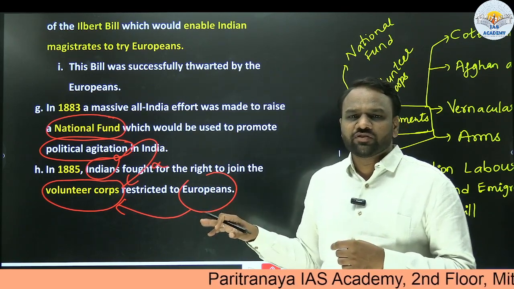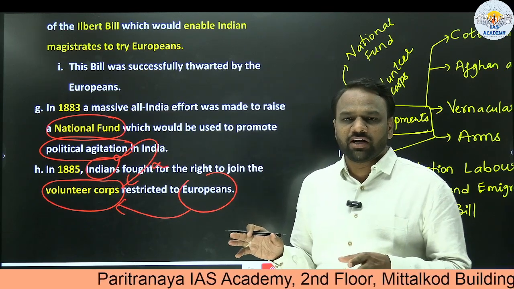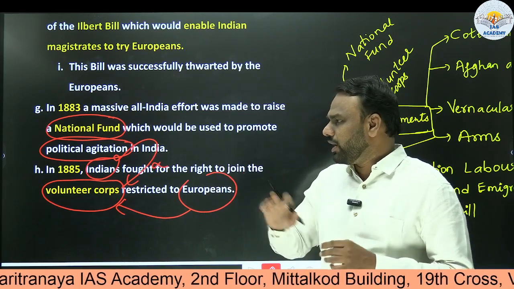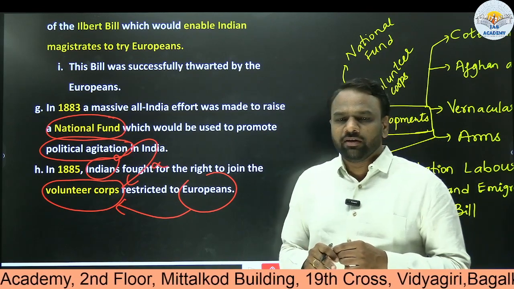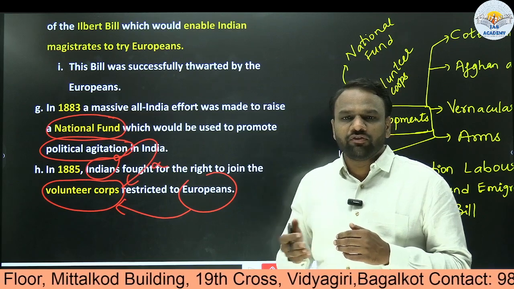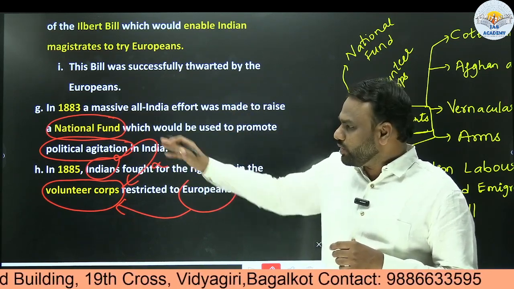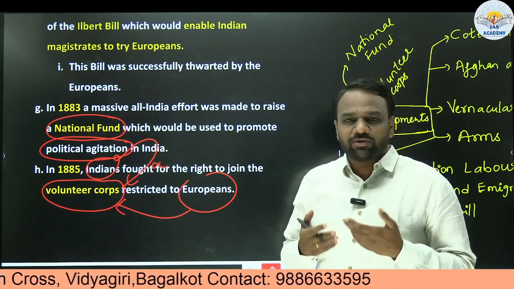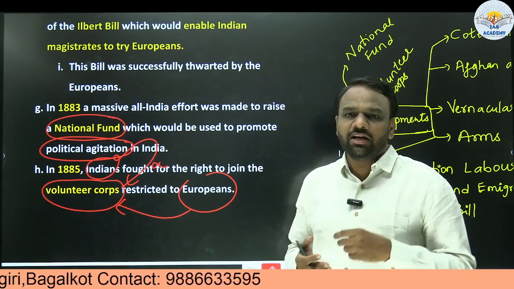In this context, we shall not worry about what the Volunteer Corps is. At a superficial level, we shall understand that Indians were not allowed to join the Volunteer Corps, whereas Europeans were allowed to join. So what do all these various developments indicate? They indicate that Indian people, before the formation of the Indian National Congress, were unhappy because of these various measures. And with a few of the examples, we come to know that some kind of fund collection was also going on in order to start political agitation against the Britishers.